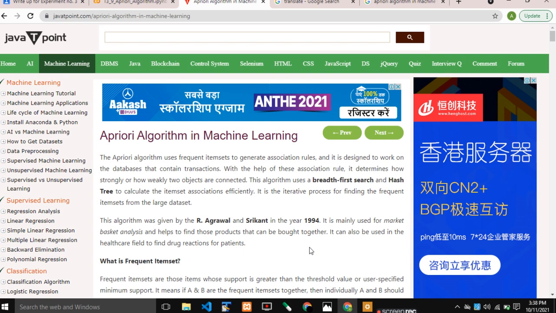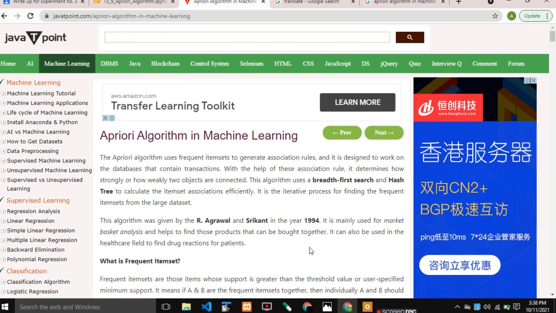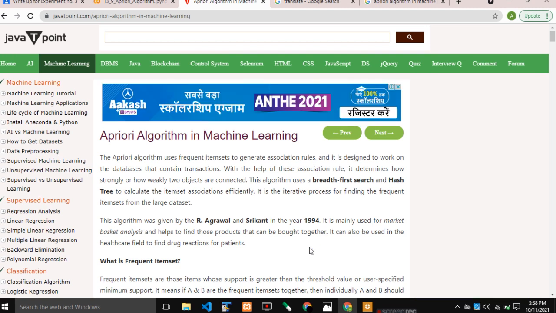The Apriori algorithm uses frequent item sets to generate association rules, and it is designed to work on databases that contain transactions. With the help of these association rules, it determines how strongly or how weakly two objects are connected. This algorithm uses breadth-first search and a hash tree to calculate the item set association efficiently. It is an iterative process for finding the frequent item sets from a large data set.